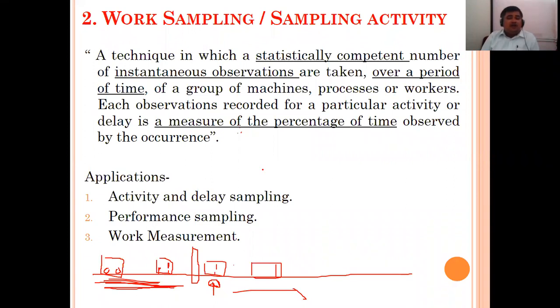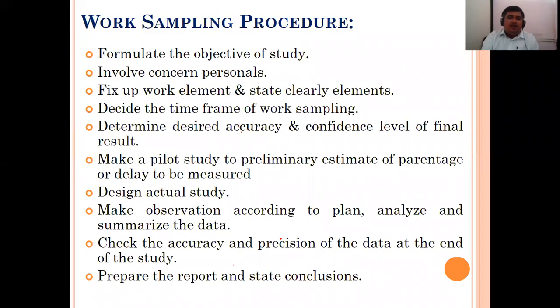This type of work is required. So where are these applications? Activity and delay sampling. Why does the delay happen? What activities get stopped? To understand that, this particular work sampling is used. Then performance sampling. Which station, working station, or which process is not working properly, its performance is not correct, etc. Work measurement, that is, we are studying time study, where the delays happen, etc. So this is called work sampling or sampling activity.